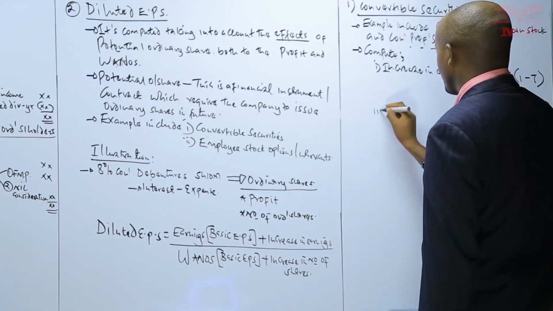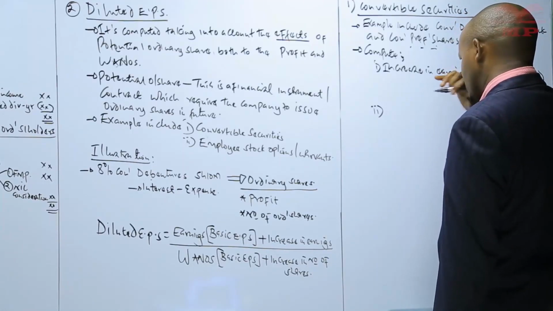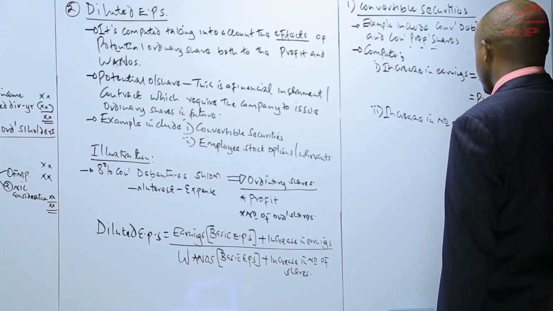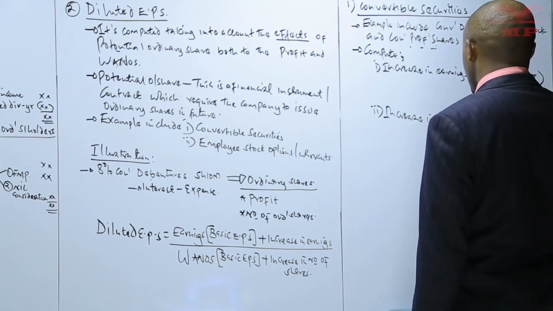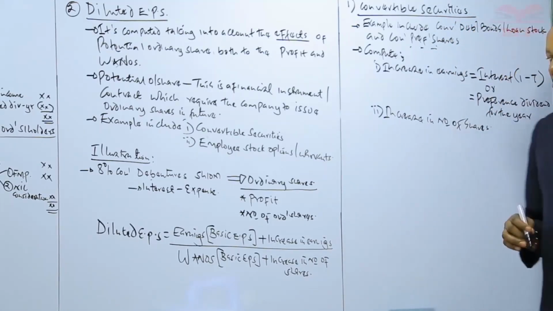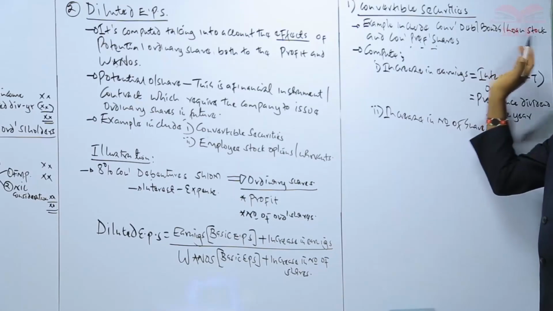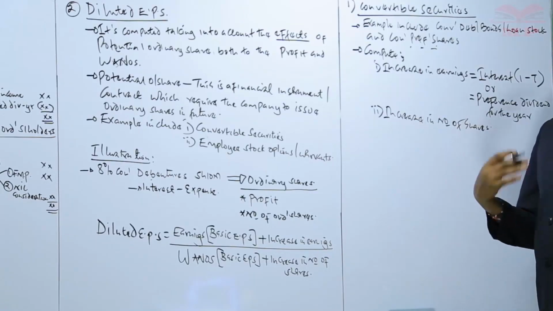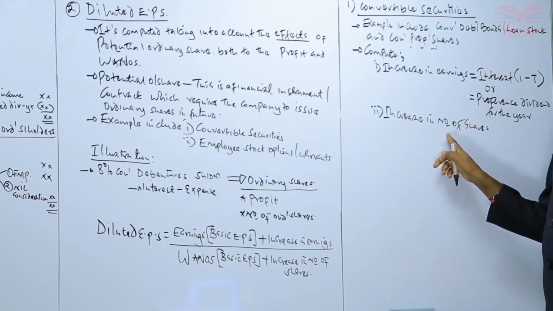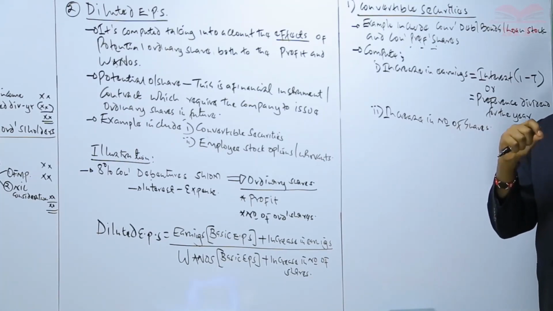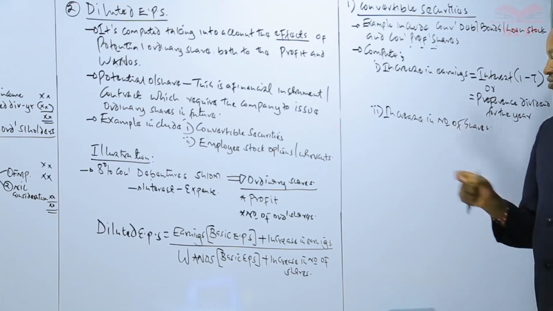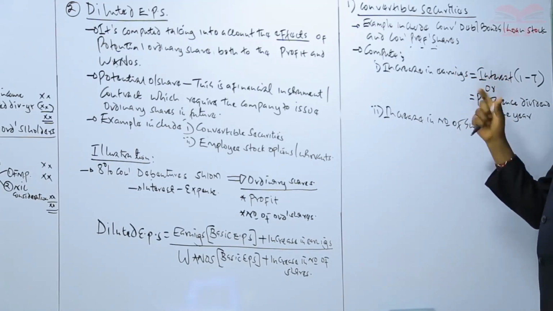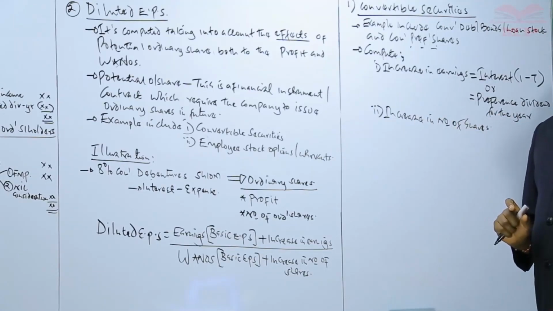After computing that, two, we proceed and compute what is known as the increase in number of shares. In this case, when we talk about the increase in number of shares, we are talking of the number of ordinary shares which would have been issued if those convertible bonds or convertible securities were converted into ordinary shares in the course of the year. For us to compute that, we will use a certain rate we shall be given. So you'll be told that each convertible debenture or bond having a certain value is convertible into a certain number of ordinary shares.